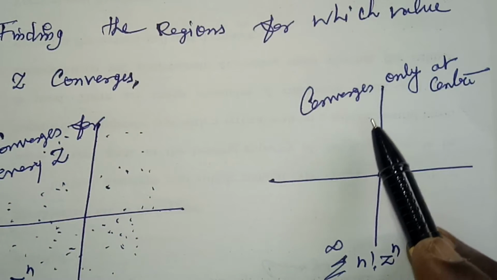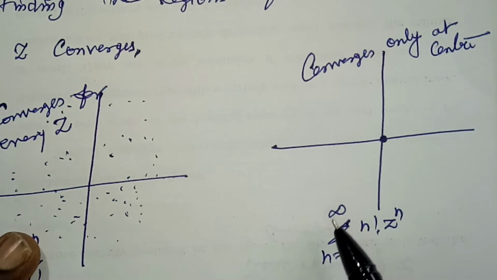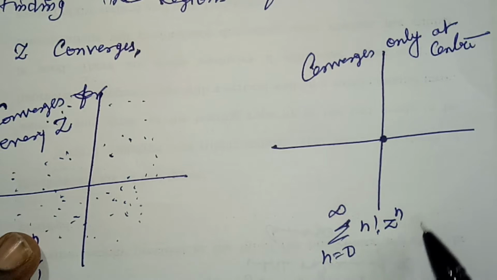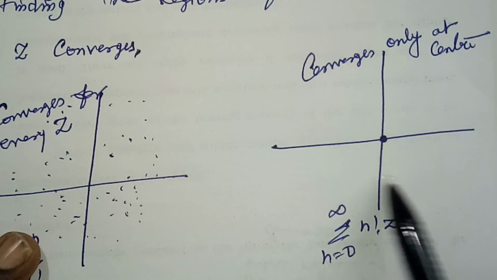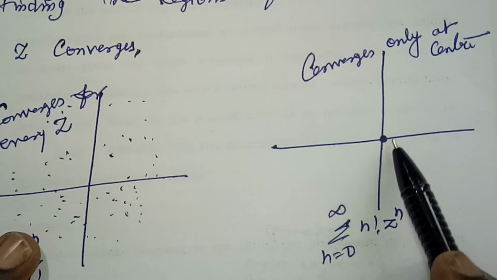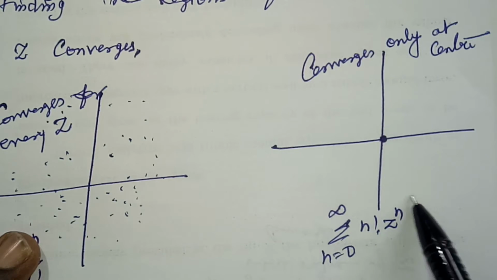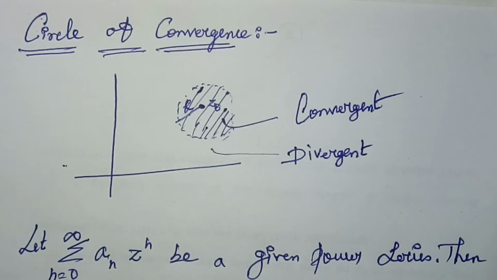In this case, it converges only at the center. The example for this one is summation n equal to 0 to infinity n factorial z power n, right? In this series, I have taken z equal to 0, then only the series converges. Except this value, my series is entirely divergent. Now next we see the circle of convergence.